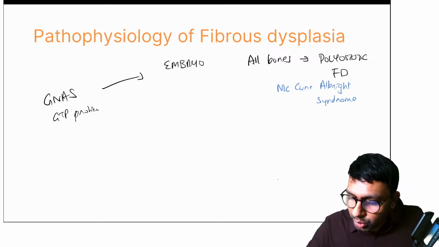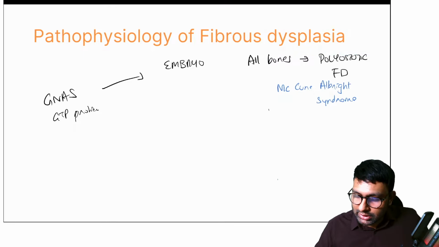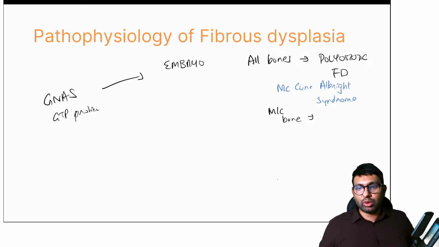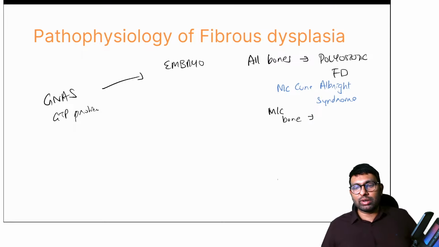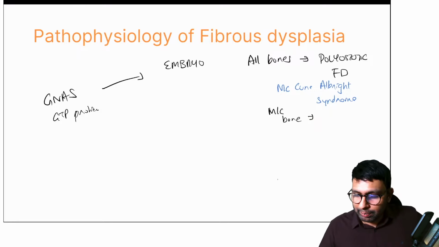Now one more question I want you to answer is, in this, which is the most common bone affected? In polyostotic fibrous dysplasia, yes, Dr. Jain, Shepherd's crook deformity is seen in fibrous dysplasia. But can you tell me, in polyostotic fibrous dysplasia, which is the most common bone affected? Proximal femur. Okay, someone's told it's proximal femur. Any other answers? Or I'll give you another hint.